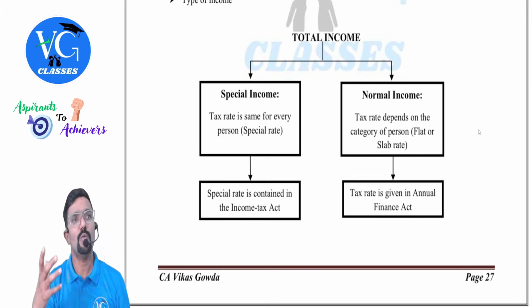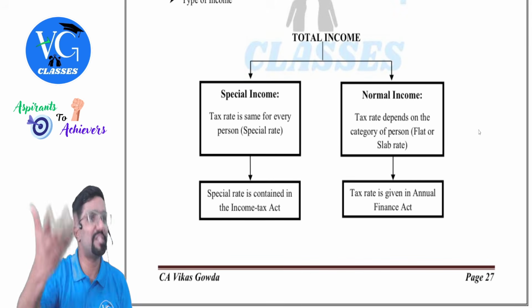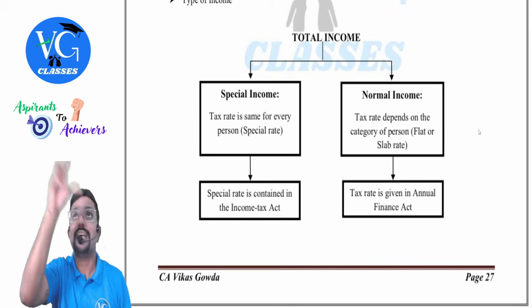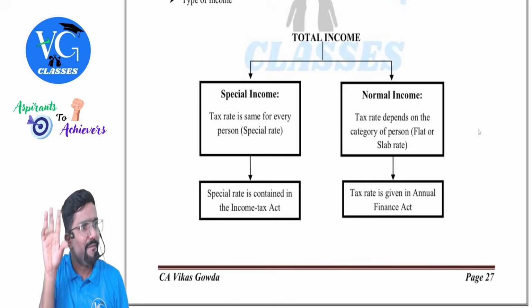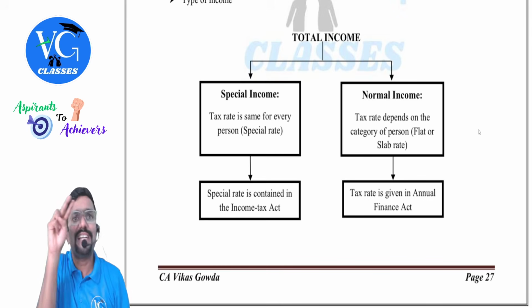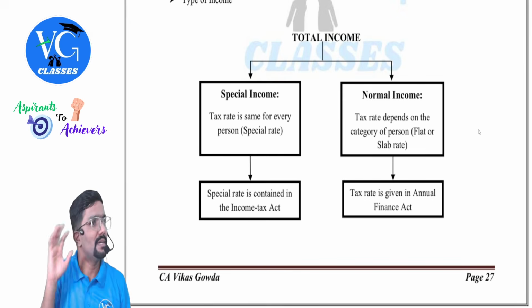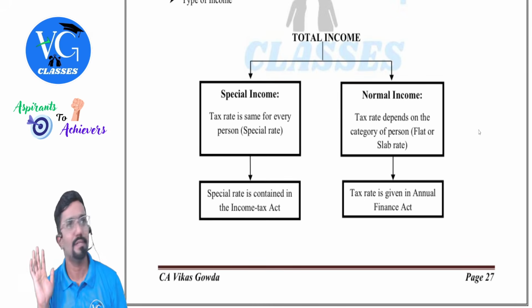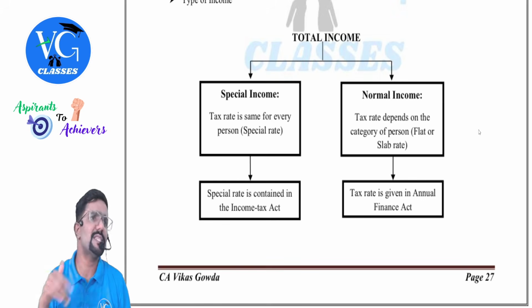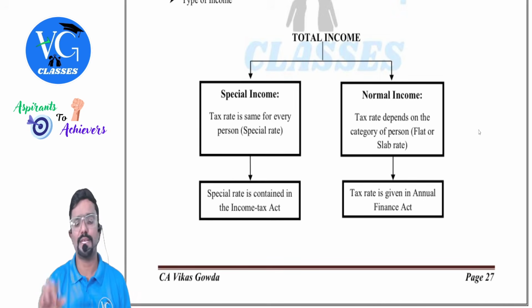Sir, how will I know? Once we learn this chapter, you will know what is special income. So, check whether the assessee has earned any of this income. If yes, then special income has to be taxed at special rate. Rest all is called normal income, taxable at normal rate. Clear? What is special income? What is the tax rate? Everything is given. We will learn in this chapter.